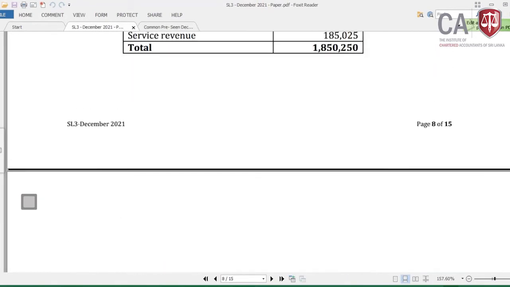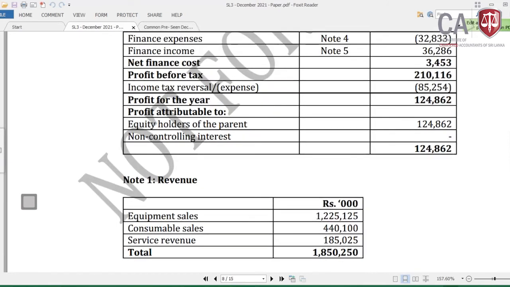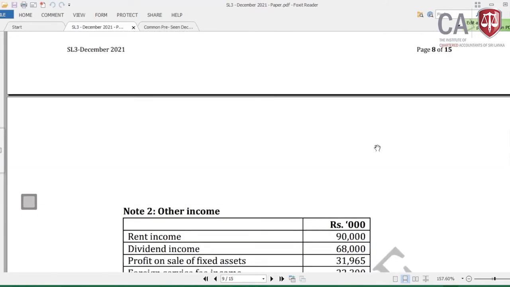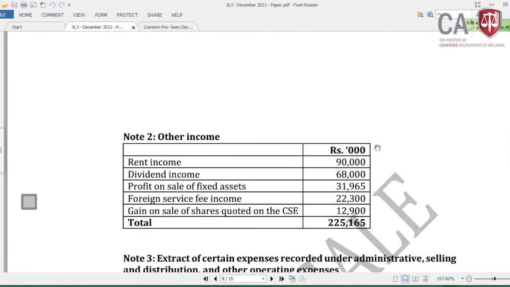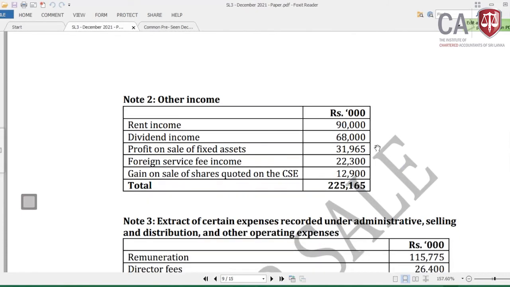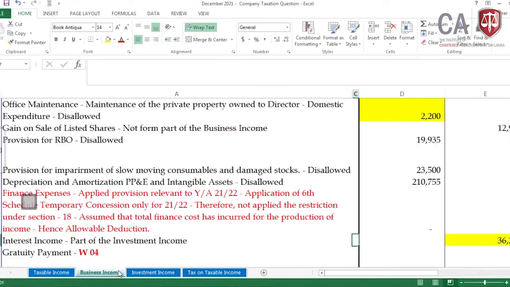From this onwards, let me come to the particular notes. Entire things in the income statement, from that profit before tax we have taken, revenue, and the other income, rent income adjusted, dividend income adjusted, profit on sale of fixed asset adjusted, foreign service fee income adjusted, gain on sale of shares quoted in the Securities and Exchange Commission, gain from the listed shares we have not adjusted. This is part of the investment income, but even in the investment income this is exempted.